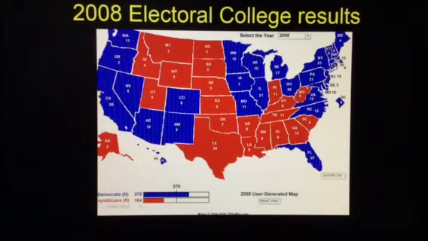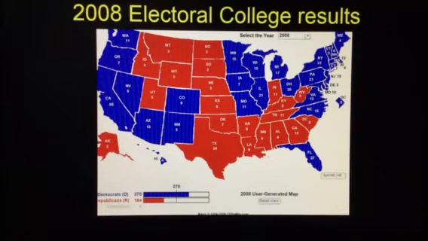Lesson 29, the President and the Vice President. We are picking up with the Electoral College map of 2008 to show President Obama's electoral victory. 370 votes for Obama, 164 for John McCain.